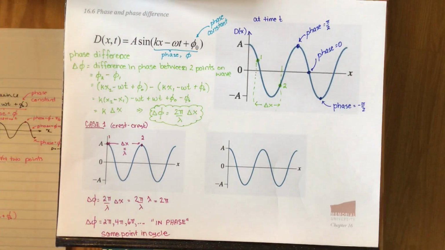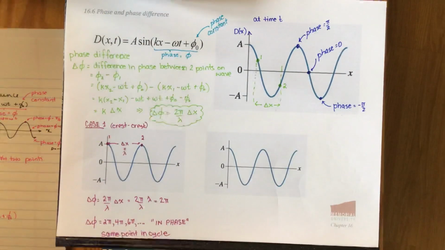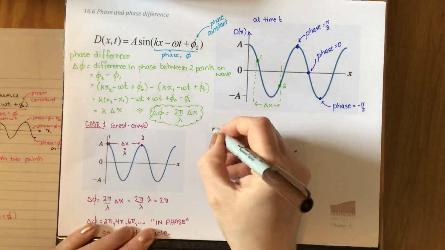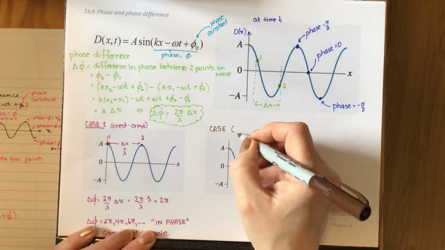Okay, so that's one extreme. We looked at 2 places in exactly the same point in the cycle. What if we picked 2 places that were at exact opposite points in the cycle? So our case 2 will have 1 point as a crest and 1 point as a trough.